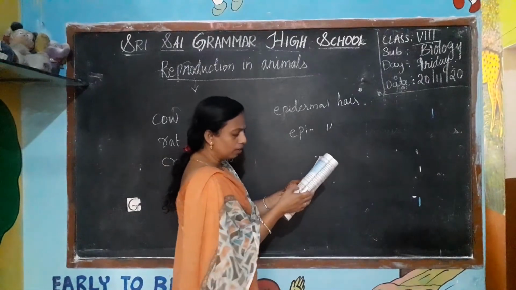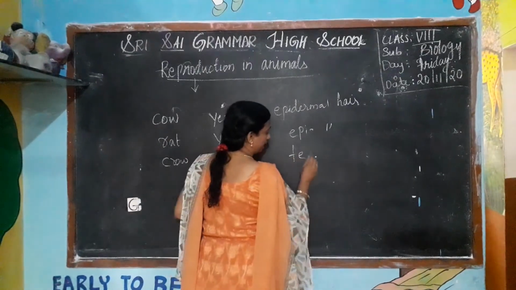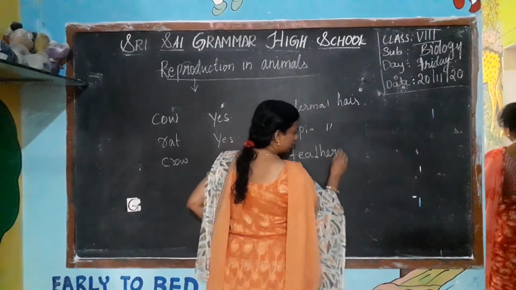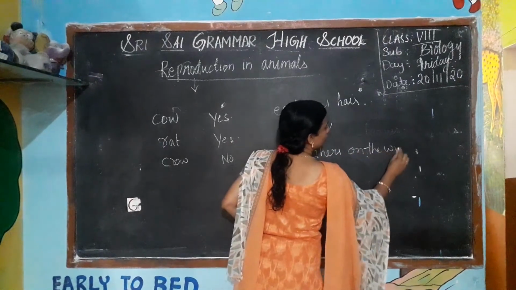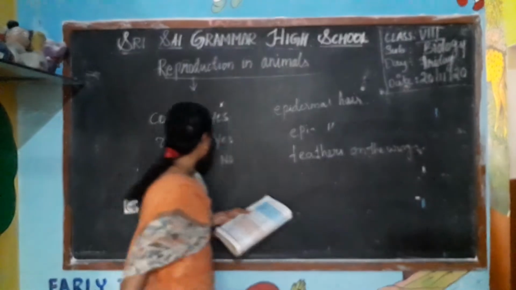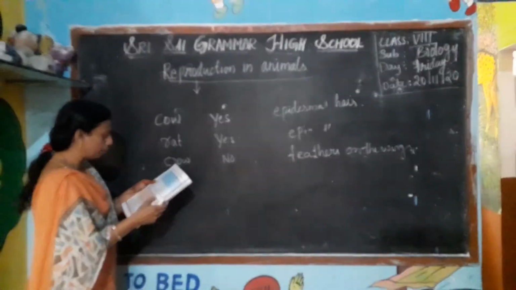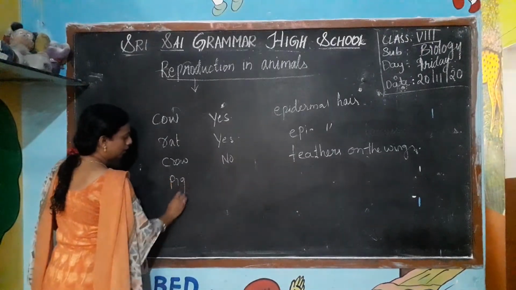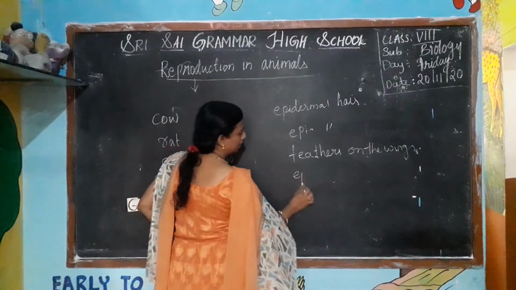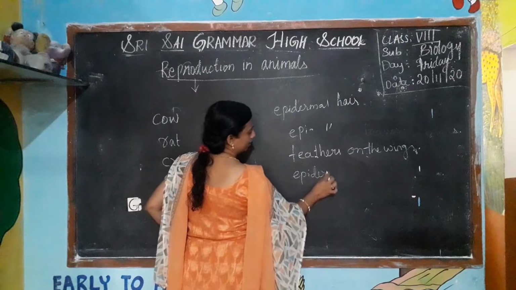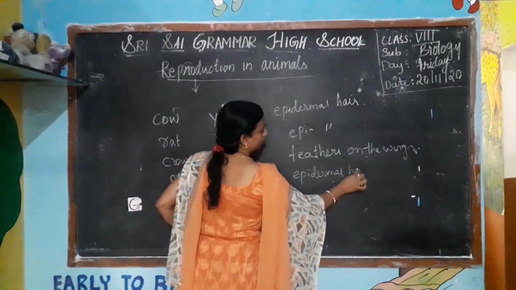Presence of wings, feathers on their wings. Yes, they have the feathers on their wings. Now the pig. Yes, they have the external ears and they have the epidermal hair.